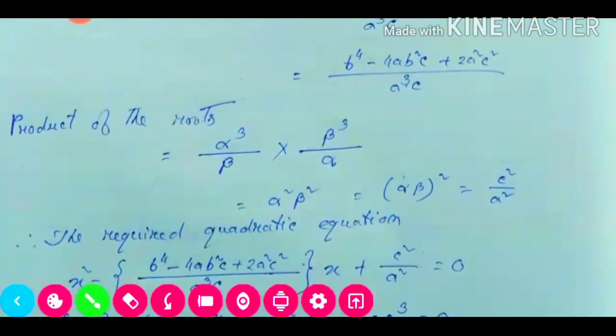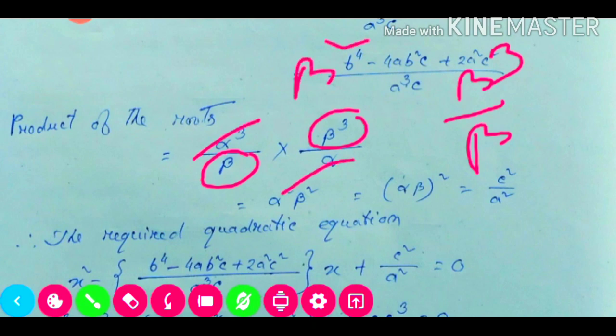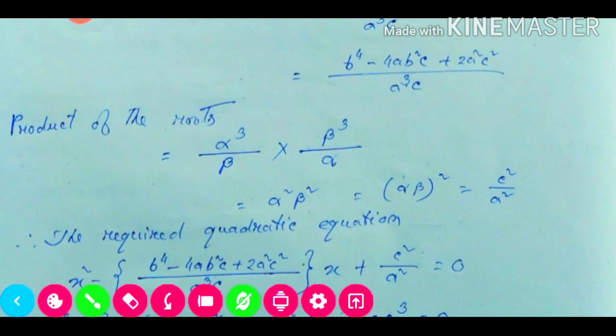So the product of the roots will be, see here, it is beta cube. Whenever we divide this beta cube by beta, beta square will remain, and this one divided by this one will be alpha square, that means alpha square beta square. So we are getting here alpha square beta square. Now we are squaring this one, and putting the values of alpha beta, so it will be (c by a) whole square, so c square by a square.